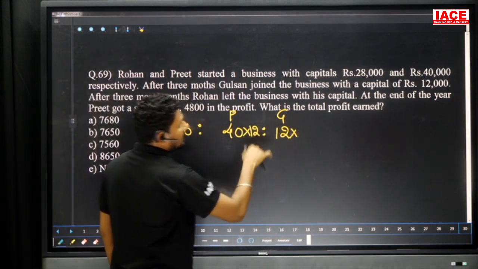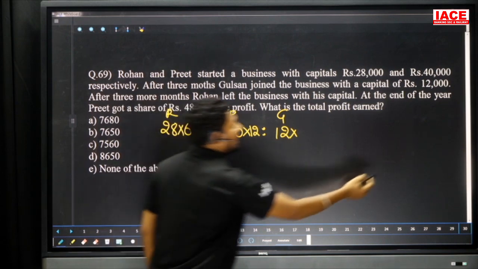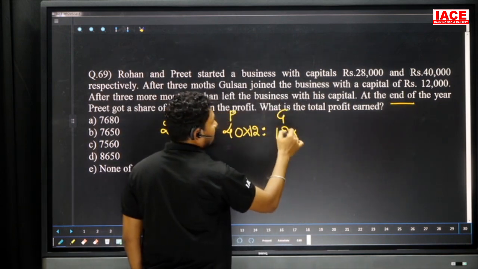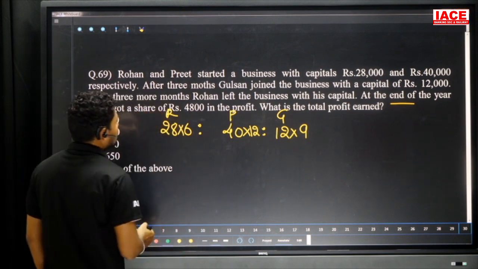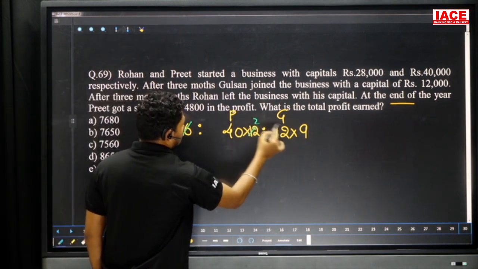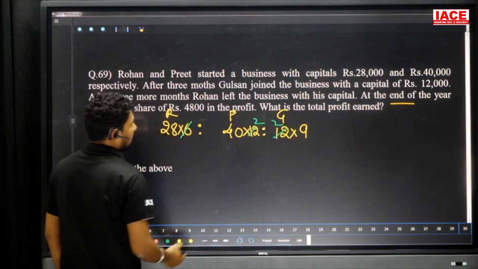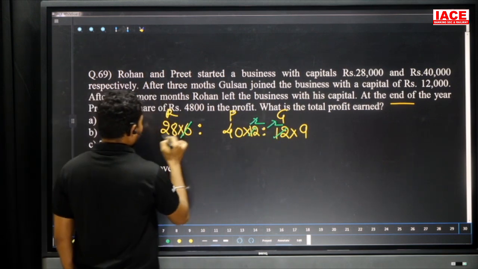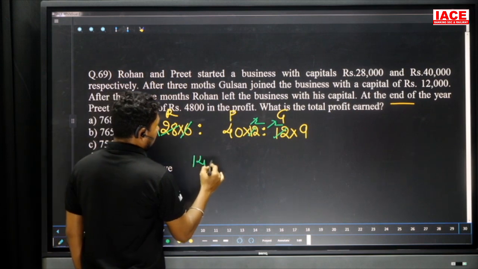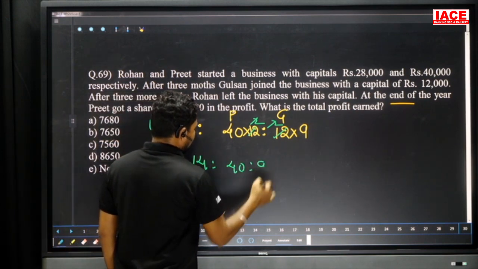And after the 3 months he joined means we have to calculate till the end of the year. End of the year means 12 months. After the 3 months he joined means his months is 9 months. So try to cancel the values which can be cancelled. 6 ones are 6, 6 twos are 12 and 6 twos are 12. Again cancel with here. So 2 2 cancel. 2 how many times? 14.